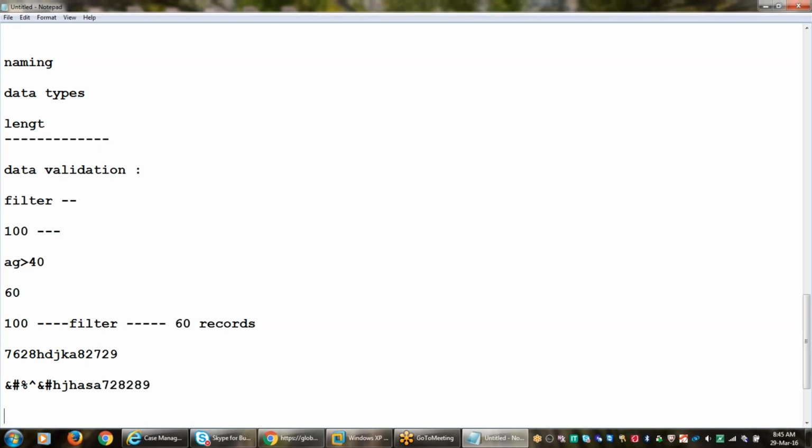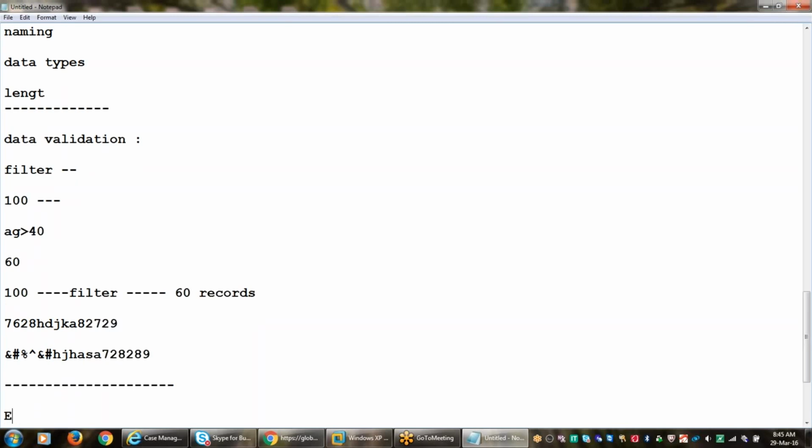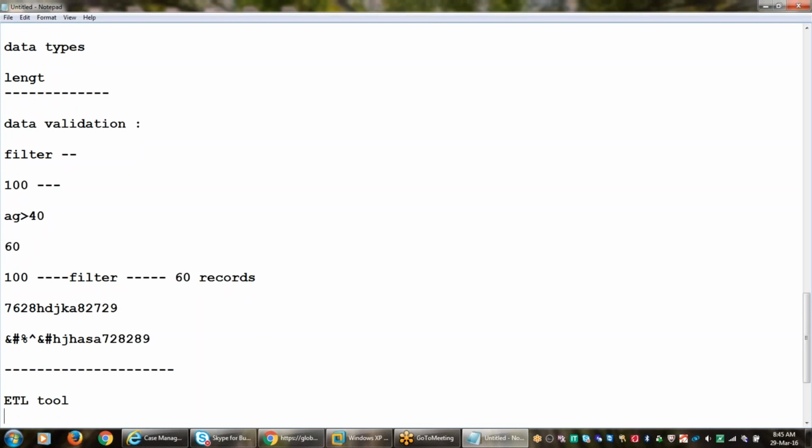For the ETL phase, at least we need to have knowledge of an ETL tool. If you have knowledge of one ETL tool, then it is very easy to understand the things. No need to have knowledge of all the ETL tools in the market. We have more than 14 to 15 ETL tools available, along with the open-source ones.